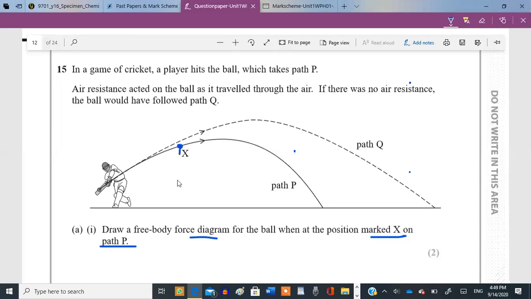Basically you have your weight acting over here, and since air resistance is not negligible, air resistance would also be acting on the same ball. Air resistance acts in the opposite direction to the velocity. So if this is your velocity acting in this direction, then the air resistance or frictional force must be acting in this direction with an angle theta in between them.